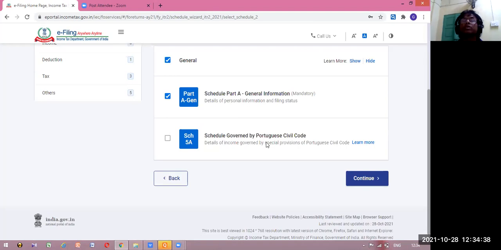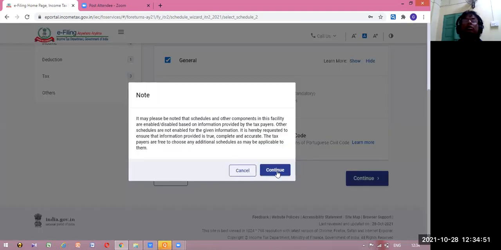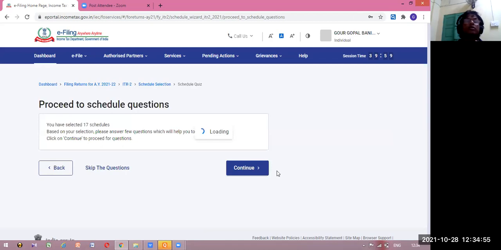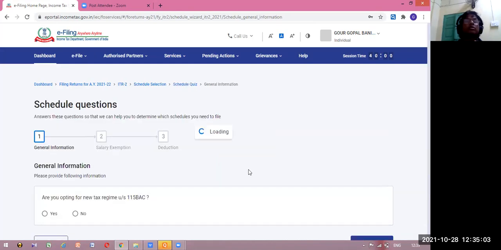Then schedule governed by Portuguese civil code. If it applies, you can tick here and then continue, continue, again continue. So here after continue, we have found that it says proceed to schedule questions. Then again, let us continue. See what are the questions they are asking you.